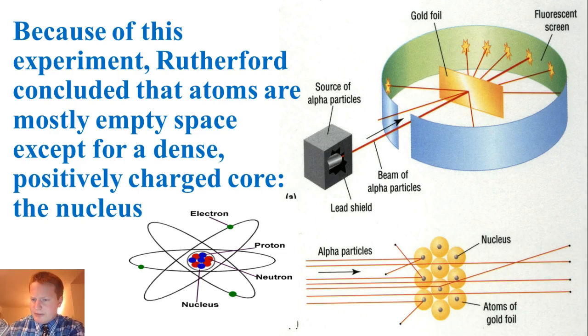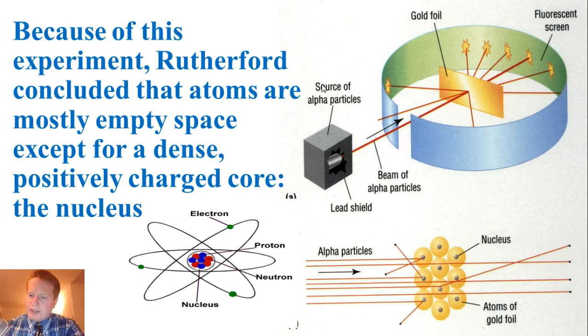This didn't make sense to Rutherford if he was following Thomson's model, because if Thomson's model was true, then all of the alpha particles would go straight through. There would be no ricochet, because there would be nothing stopping them. The mass is evenly distributed in J.J. Thomson's model, just like the mass is kind of evenly distributed in this gold foil. But instead, some of them bounced off.